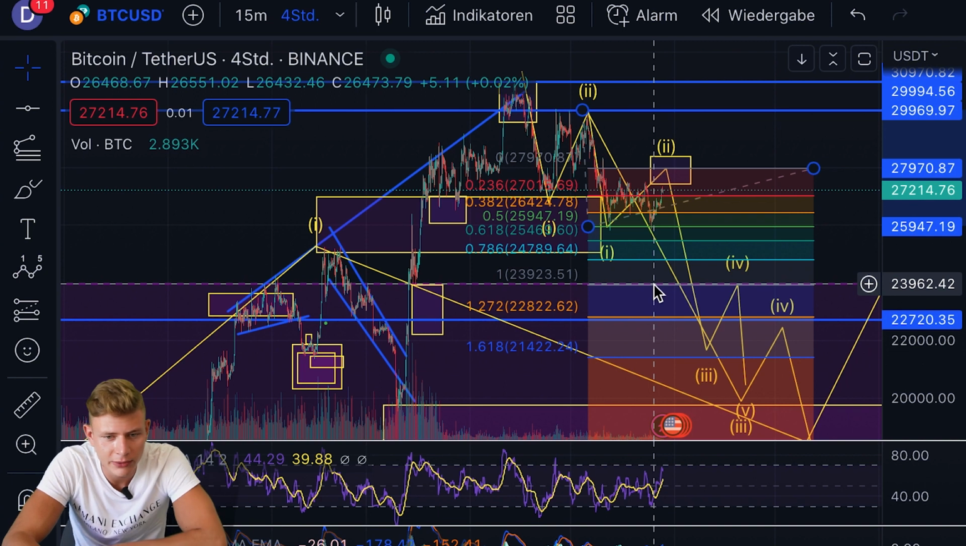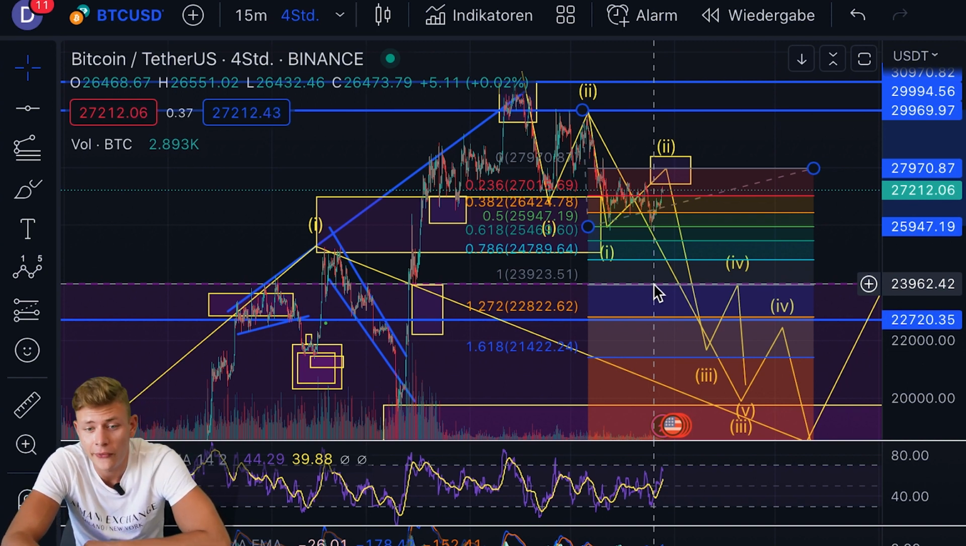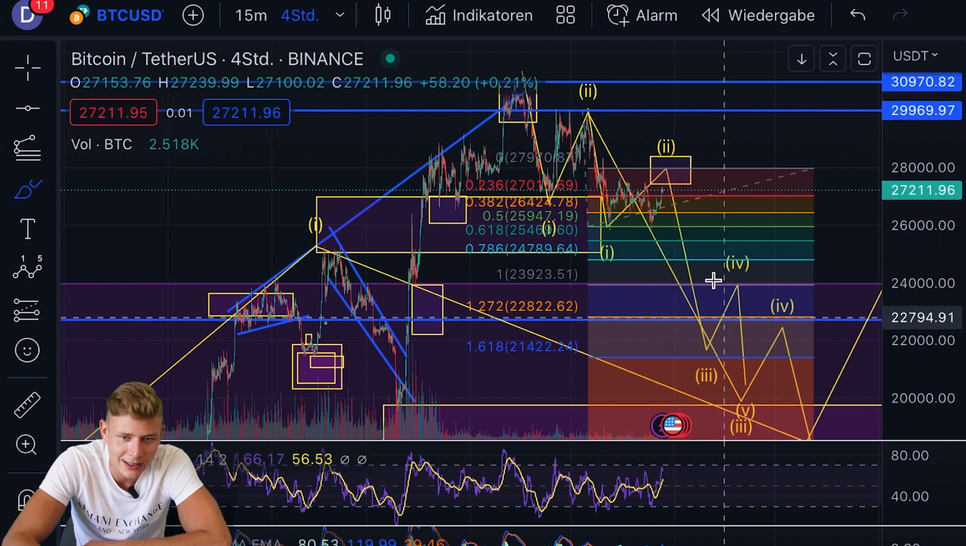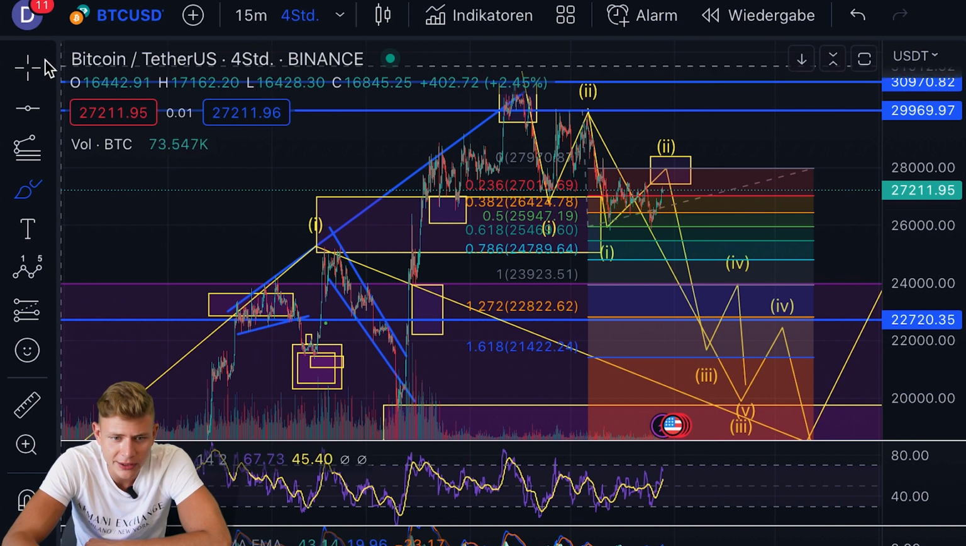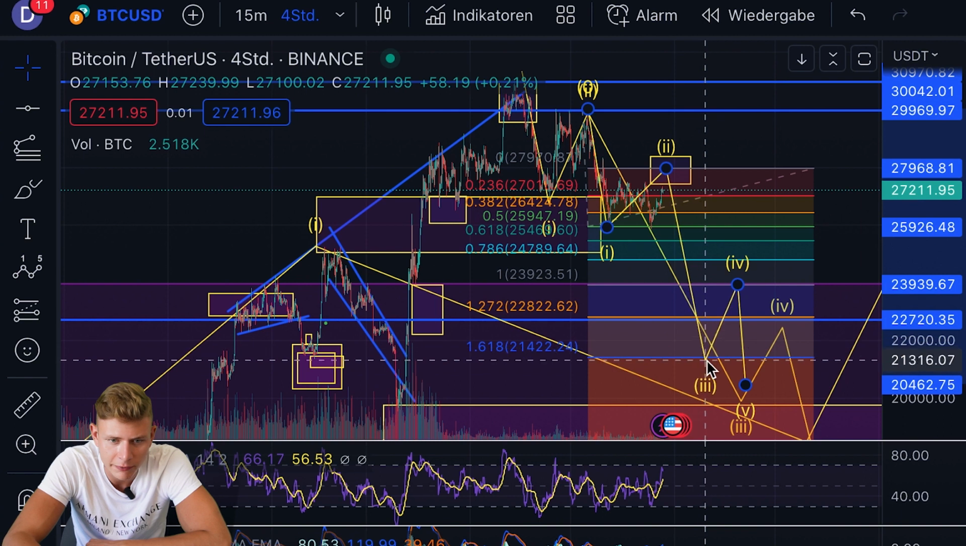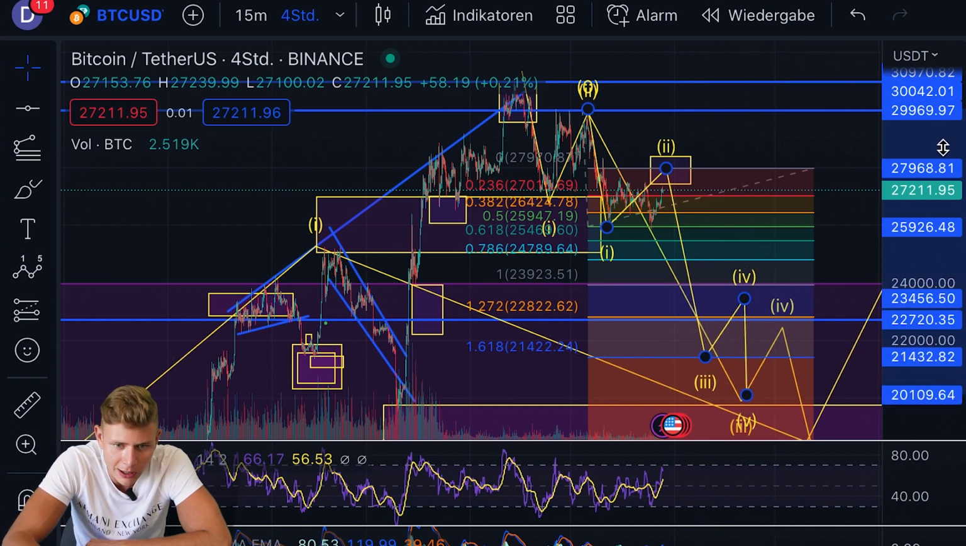The minimum breakdown level would be here the 100% extension level, which is located at 23,960. But I'm personally guessing that this will develop in a wave 3, so it will reach the 1.618, which is down here at 21,420. Yeah, so I'm guessing this will be the option how this is unfolding.